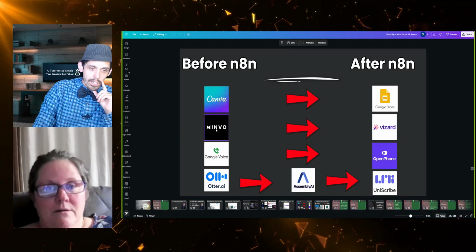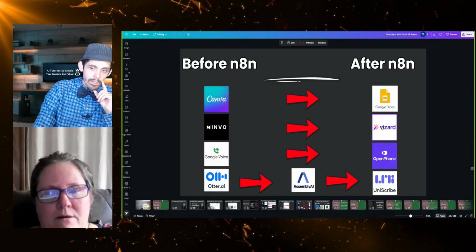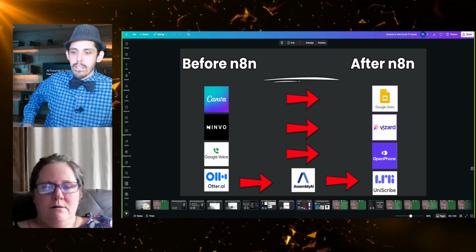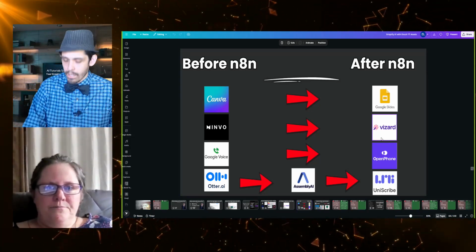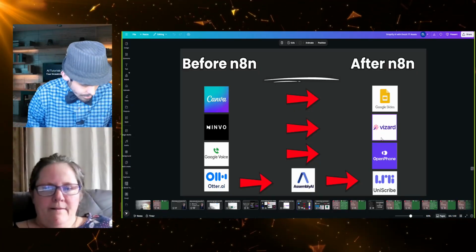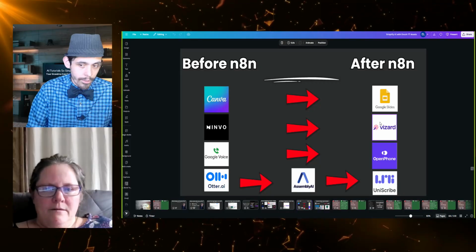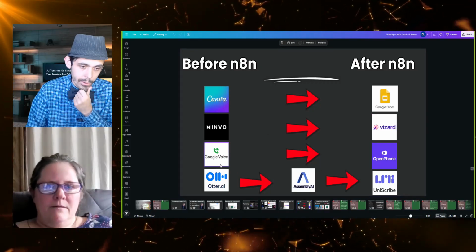So I already talked about Minvo and Vizard, and now I learned this new tool from Stephen Pope. He has an NCA toolkit that will actually allow me to replace this subscription, but I haven't set it up yet. But that's what I'm going to be exploring, and that'll be free through that API, which is cool.